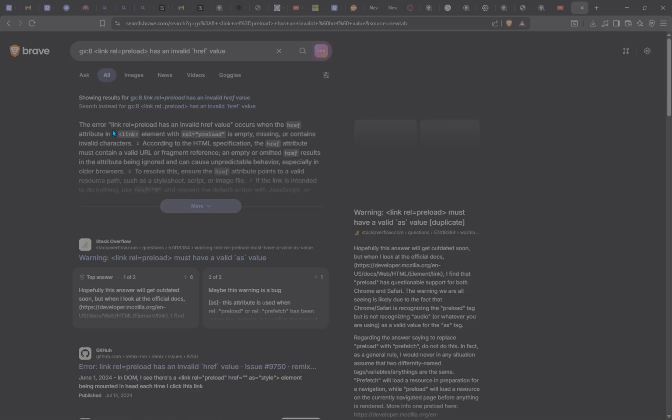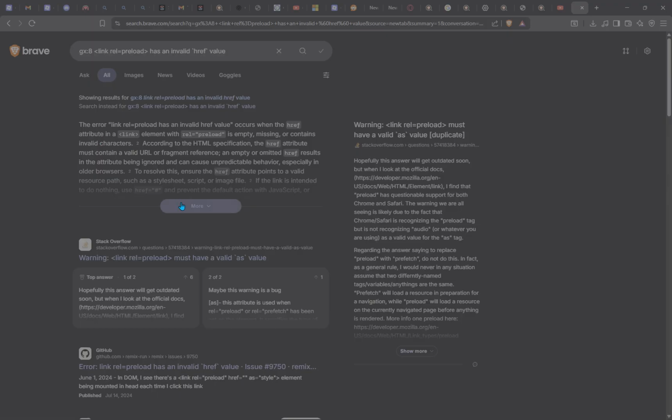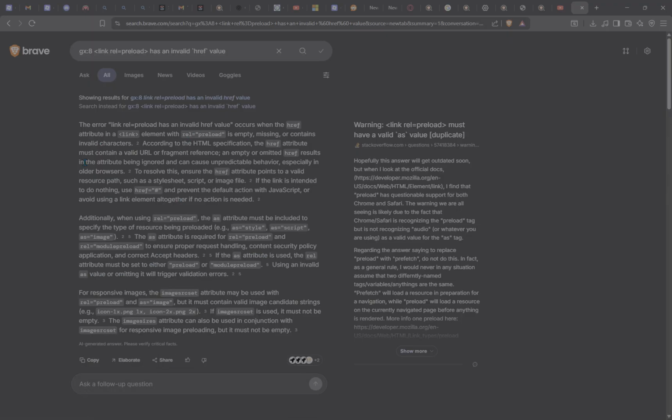There has been a value attribute to link element with invalid characters according to the HTML specification, due to environment such as JavaScript or image file. Okay, yeah, they do use JavaScript, so I'm not surprised they use JavaScript.